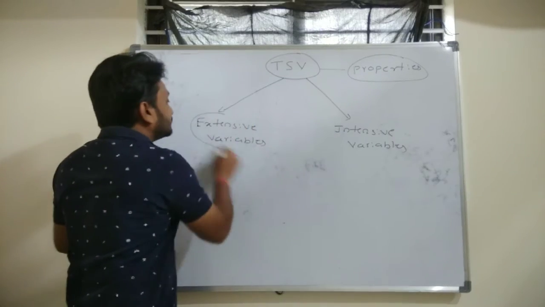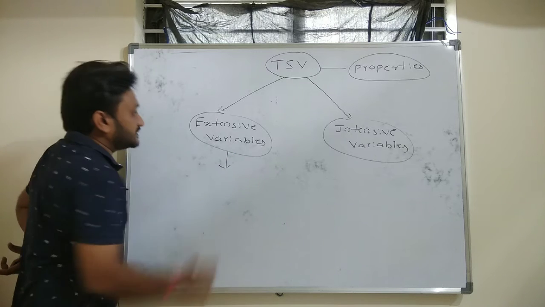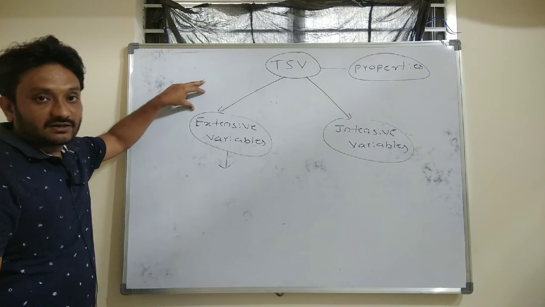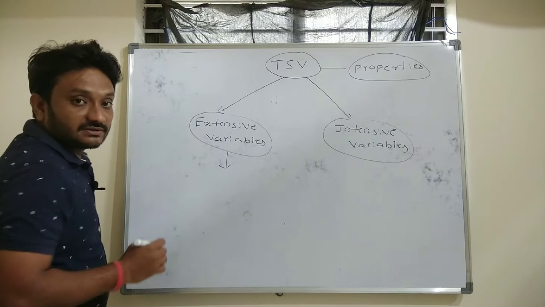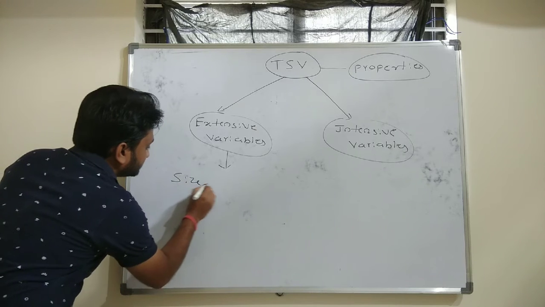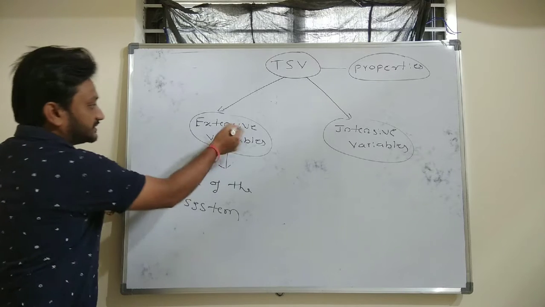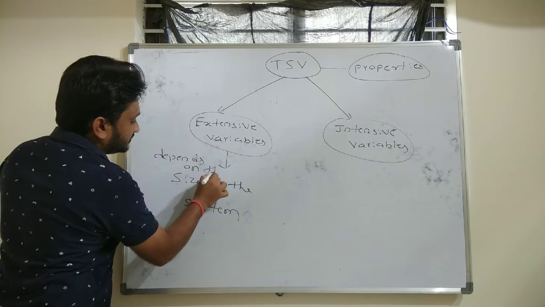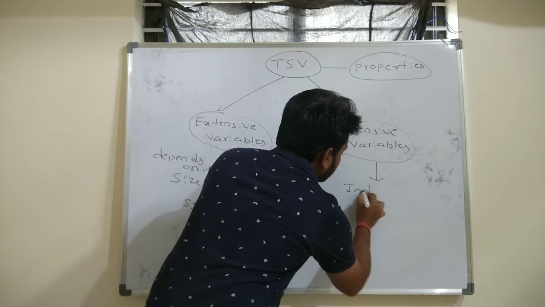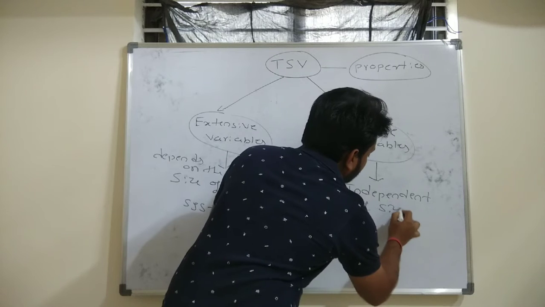Then what do we mean by extensive variable and intensive variable? Let us consider one by one. I will first consider extensive variables. Extensive variables depend on the size of the system, whereas intensive variables are independent of the size of the system.